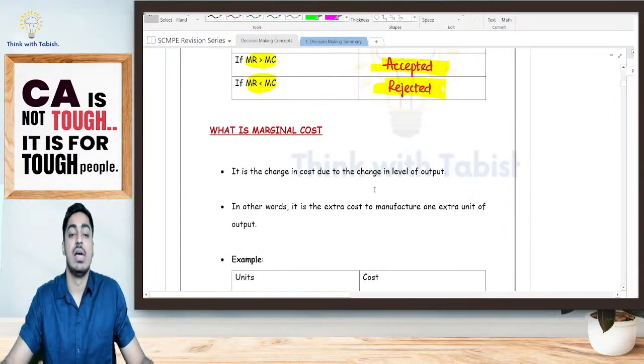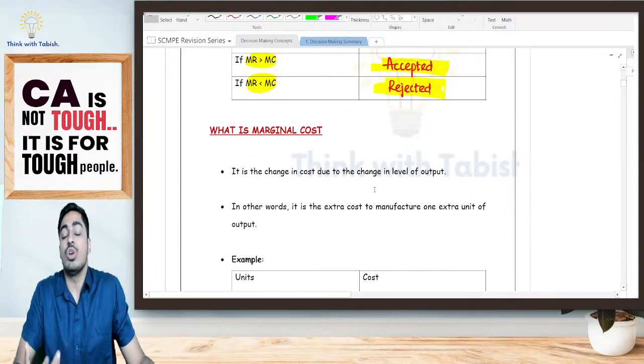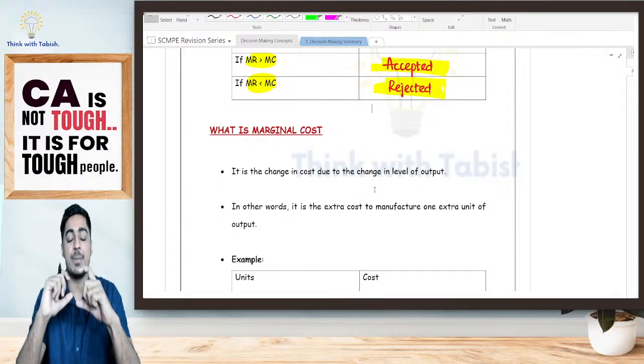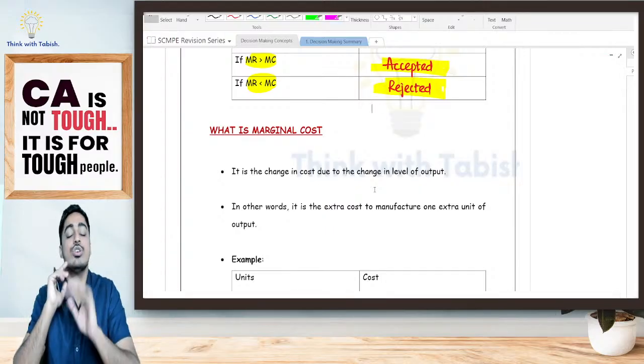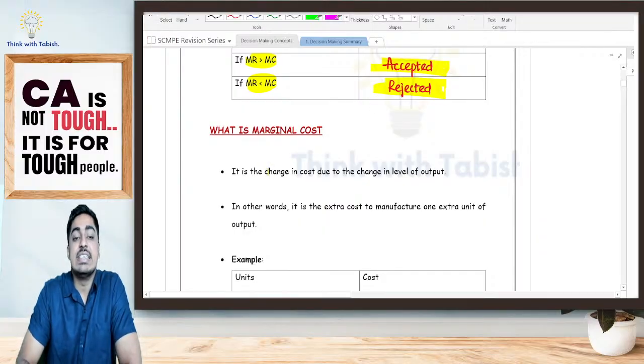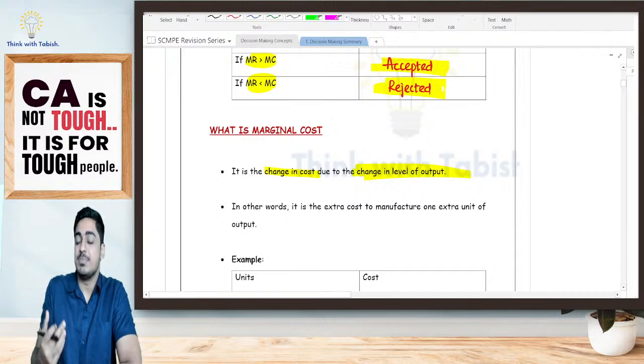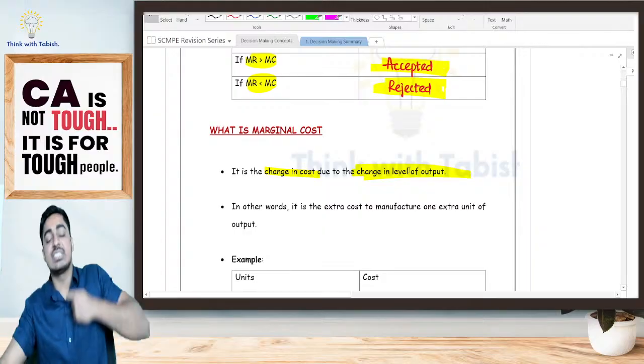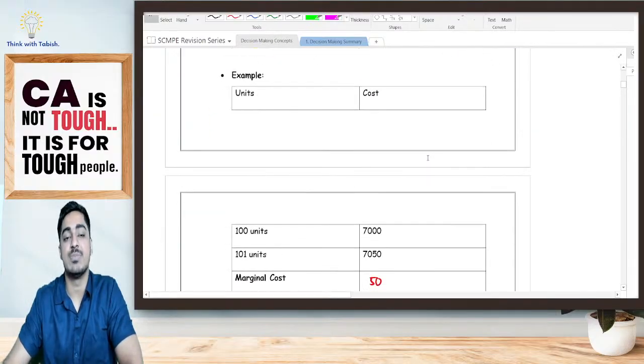Okay. Now, let us try to understand what is marginal cost. We've got to know how we are going to take a decision: by comparing marginal revenue with marginal cost. So what is marginal cost? It is the change in cost due to change in the level of output. In simple terms, to produce one extra unit, how much extra cost am I incurring? That is my marginal cost.